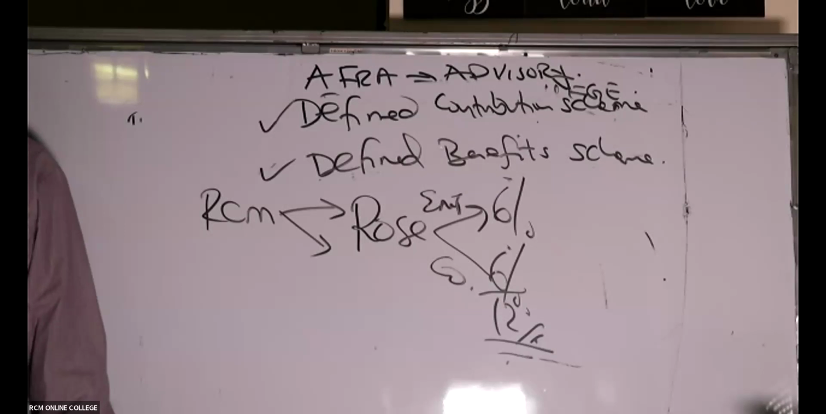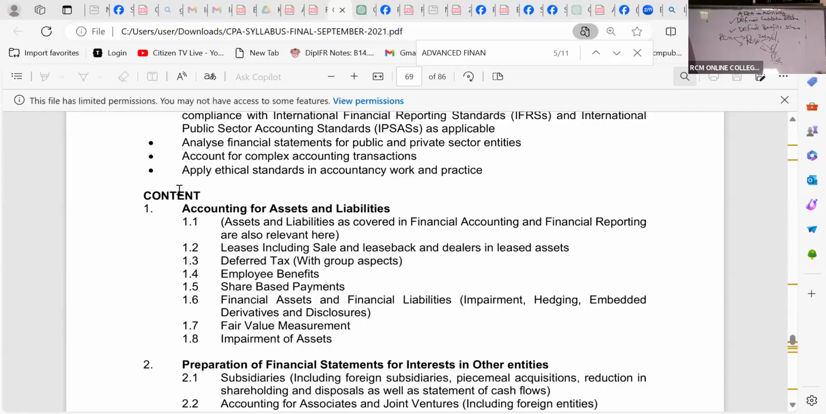AFR is a beautiful paper. If somebody tells you that AFR is a hard paper, they're cheating you. It's very easy. So from there, we go to what we call share-based payments.